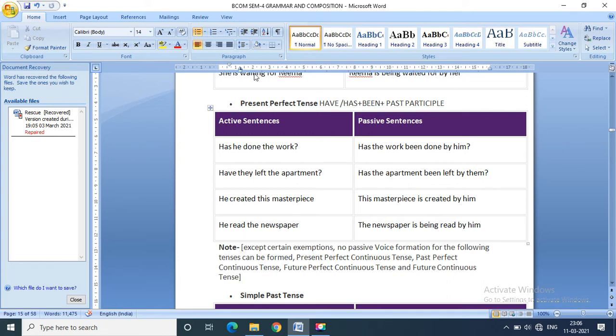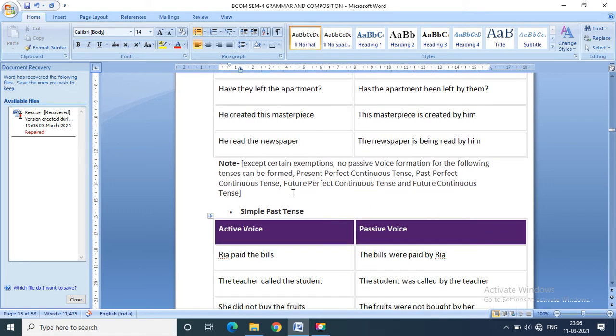The newspaper is being read by him. Except certain exemptions, passive voice cannot be formed for the following tenses: present perfect continuous tense, past perfect continuous tense, future perfect continuous tense, and future continuous tense.